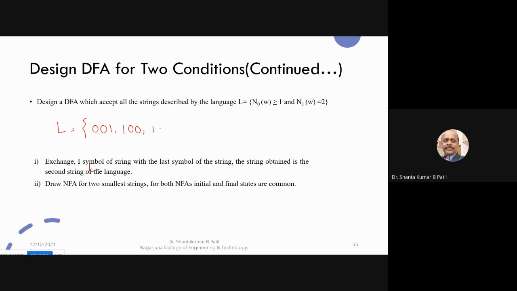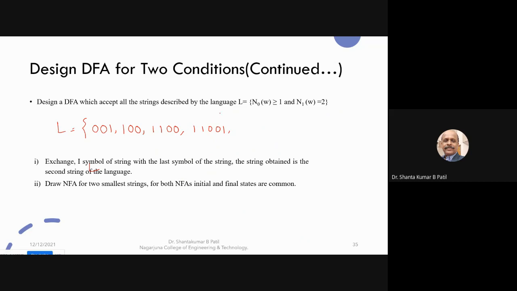Minimum 1 or more than 1. For example, 1 1 0 0 1. Sorry, this is 0 0 1 1 0 0 1 0 0.